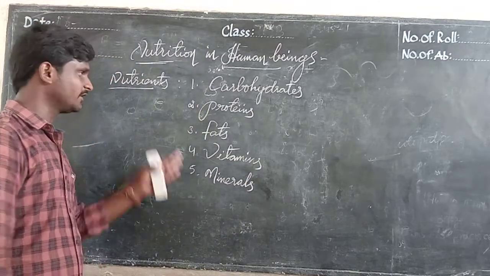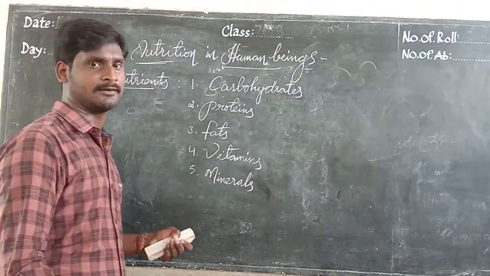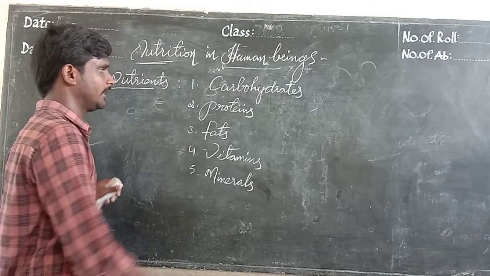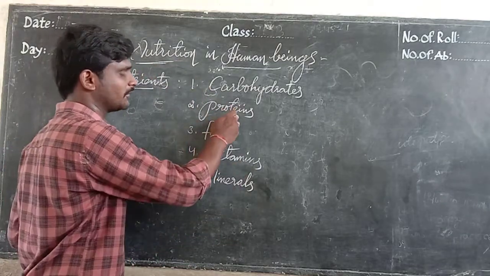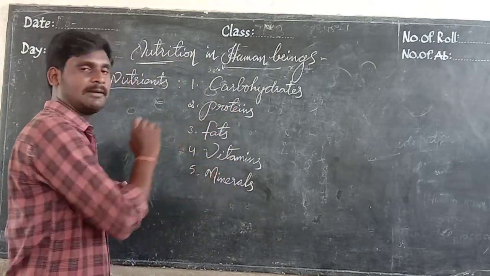These are the nutrients that we should definitely take through our food. That is, carbohydrates, proteins, fats, vitamins, and minerals.